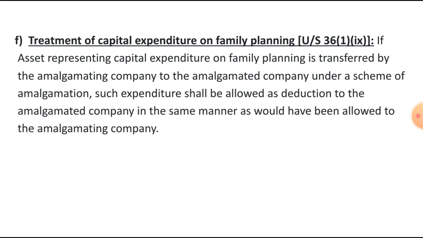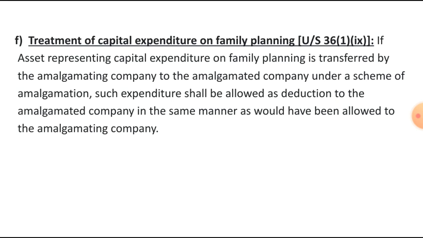Next one is treatment of capital expenditure on family planning under section 36 subsection 1 subsection 9. If an asset representing capital expenditure on family planning is transferred by the amalgamating company to the amalgamated company under a scheme of amalgamation, such expenditure shall be allowed as deduction to the amalgamated company in the same manner as would have been allowed to the amalgamating company.